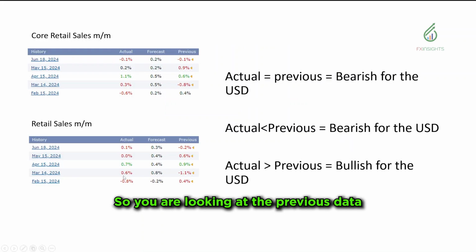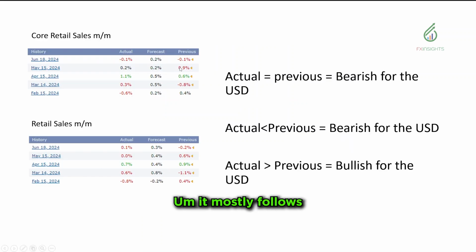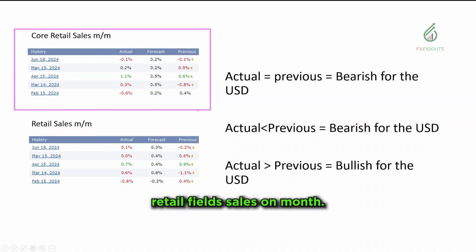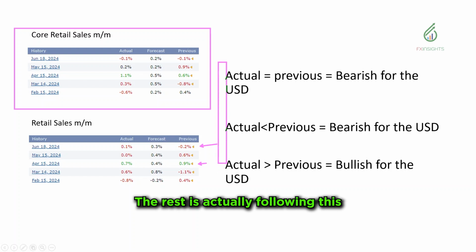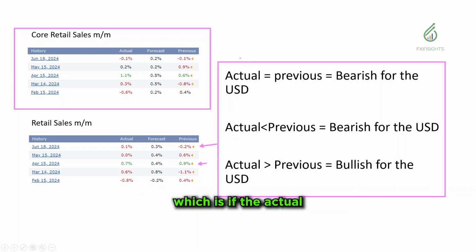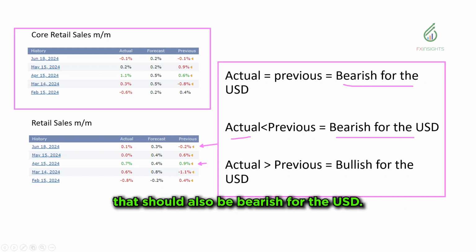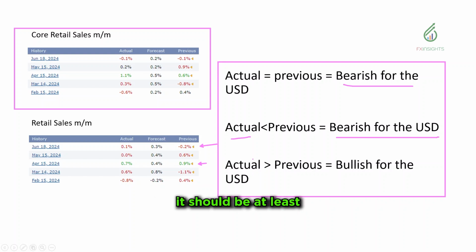So looking at the previous data right here, it mostly follows the core retail sales month on month. There was a discrepancy in terms of the market reaction here and here. The rest is actually following this movement, which is if the actual is equal to the previous, it should be bearish for the USD. Also, if the actual is less than the previous, that should also be bearish for the USD. And if the actual is greater than the previous, it should be at least bullish for the USD.